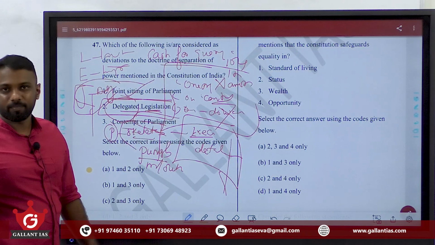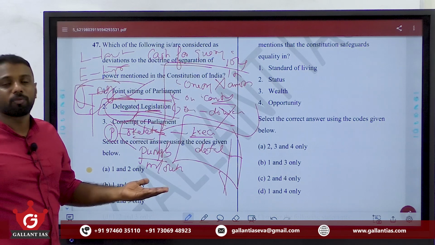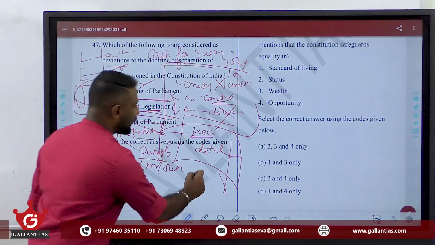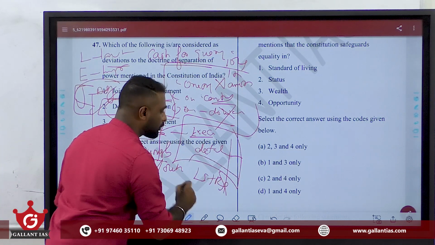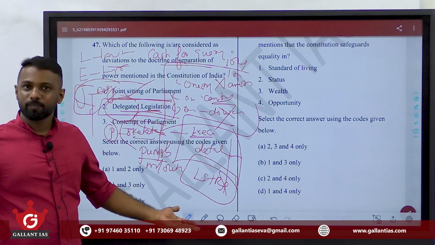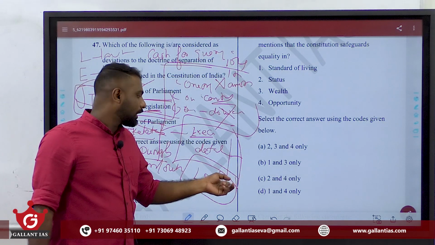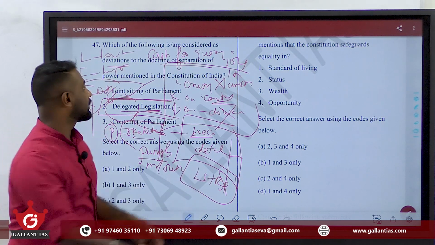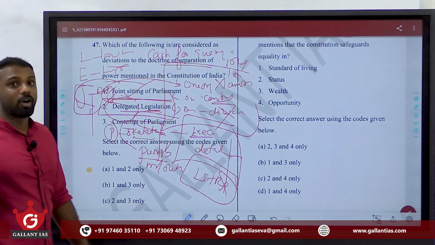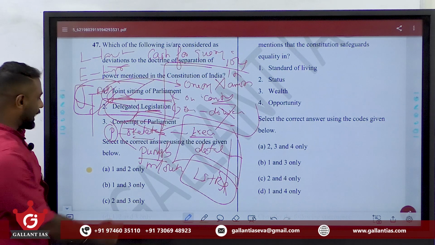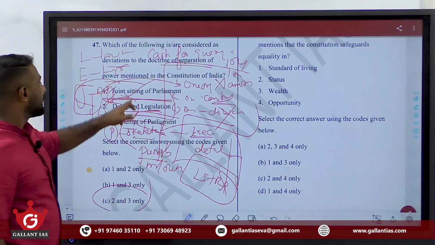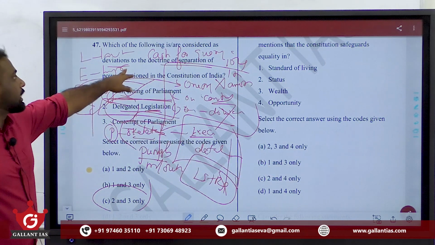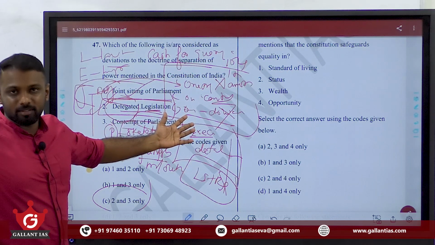And regarding joint sitting. So what is joint sitting? If there is a deadlock for passage of the bill, the President of India can call for a joint sitting of both the houses of the parliament. Lok Sabha is coming, Rajya Sabha is coming, both sit together, they make laws. That's their normal function. So already Lok Sabha is making laws, and Rajya Sabha is also making laws, and they sit together, again doing the same job only, making laws. So there is no deviation regarding joint sitting. Clear? So the answer is 2 and 3. C, 2 and 3 is our answer, because through delegated legislation and contempt of parliament, the concept of separation of powers is being deviated.